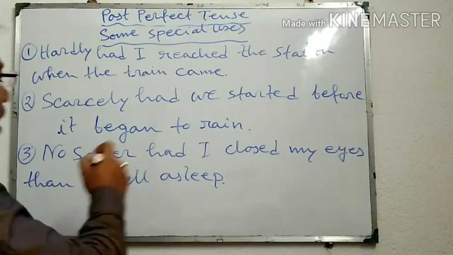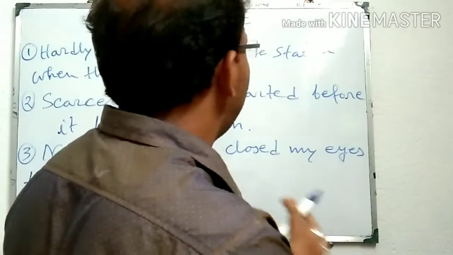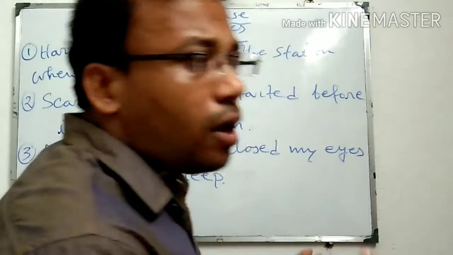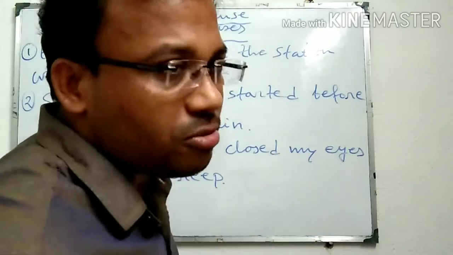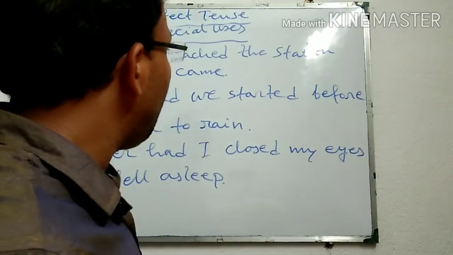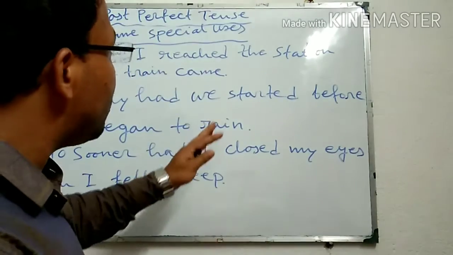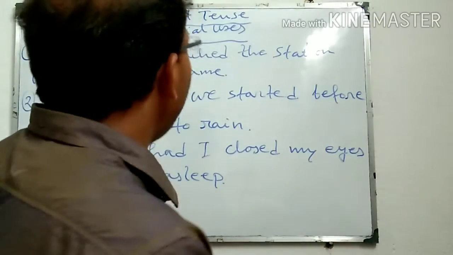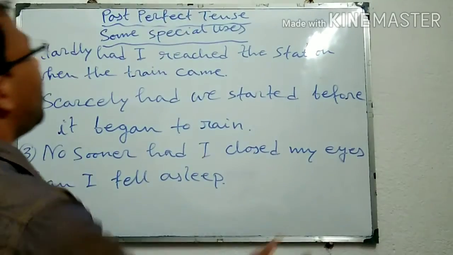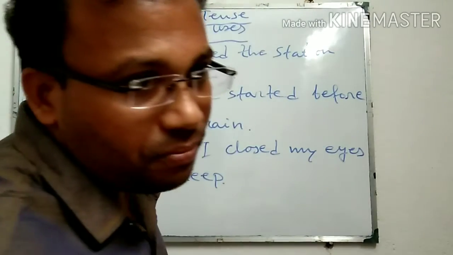Now look, in these three examples, two completed actions of the past are given, and between these two completed actions of the past, the second event or the second action took place just immediately after the first event, just immediately after the first action.